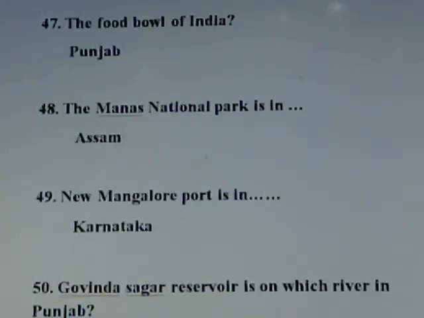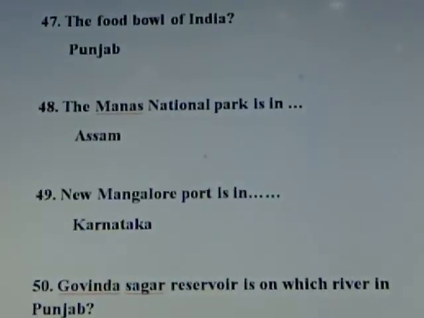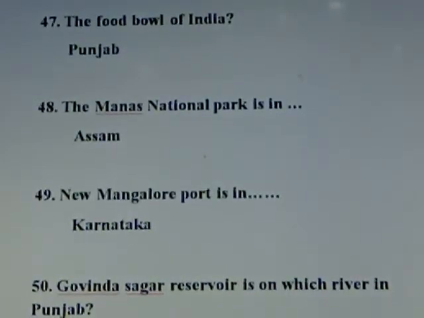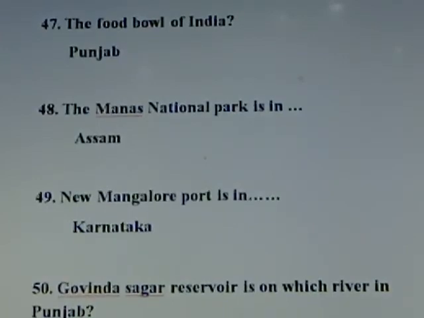Question number 48. The Manas National Park is in? Answer, Assam. The famous national parks like Manas National Park and Kaziranga National Park are in Assam. Kaziranga National Park is the habitat of the one-horned rhinoceros. The capital of Assam is Dispur.